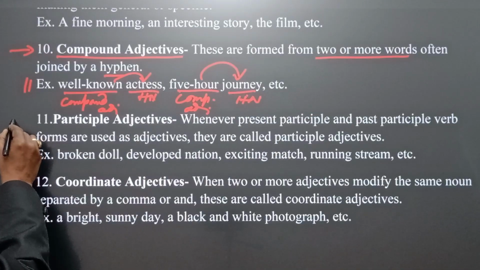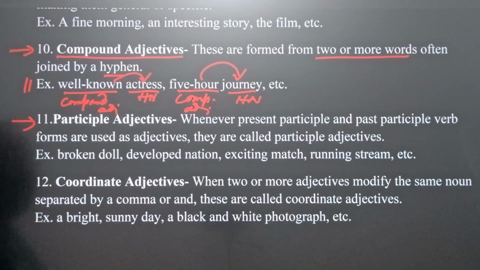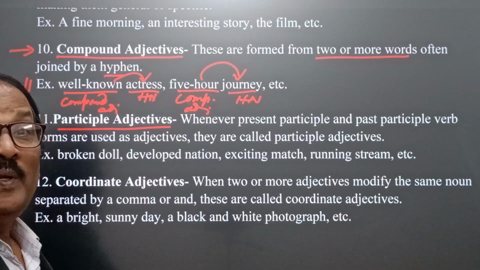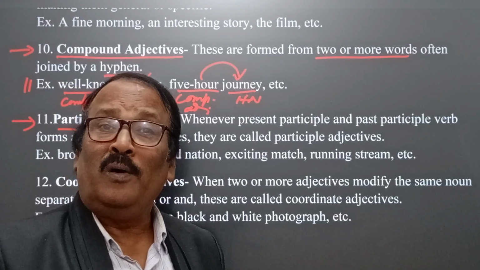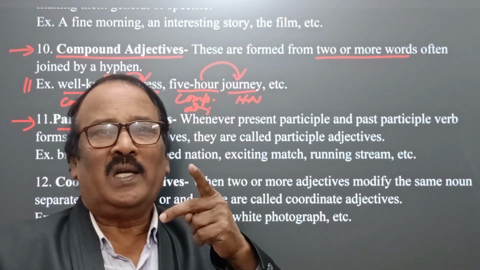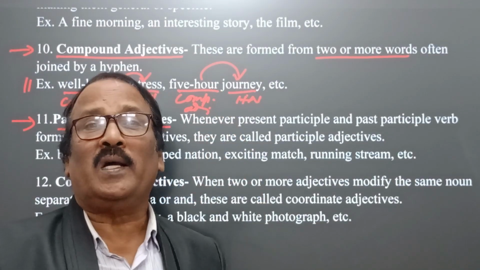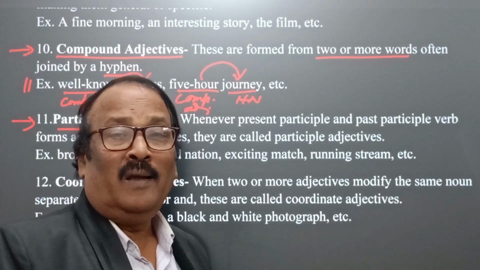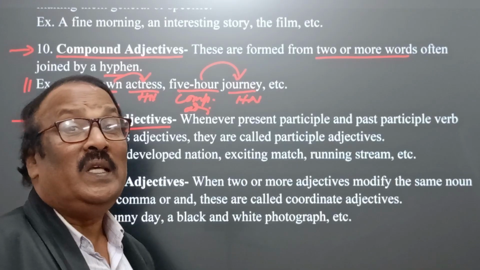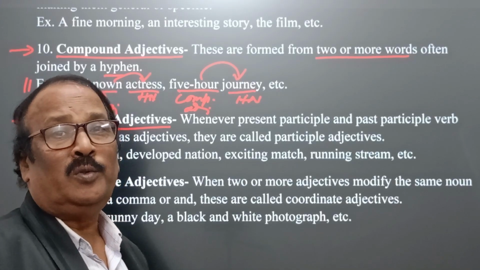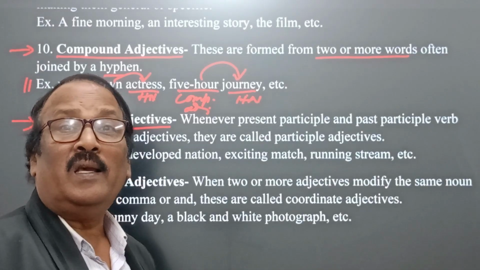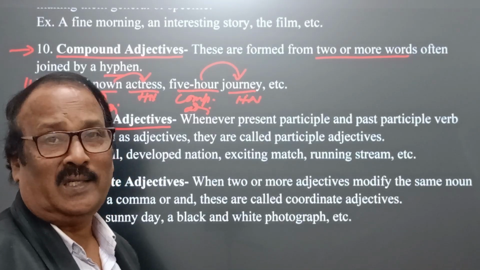Another type is participle adjectives. This is a very interesting factor. As you know, participles are of two types: one is the present participle, another is the past participle. Whenever we use these participles to qualify the head noun in a noun phrase, they are called participle adjectives.